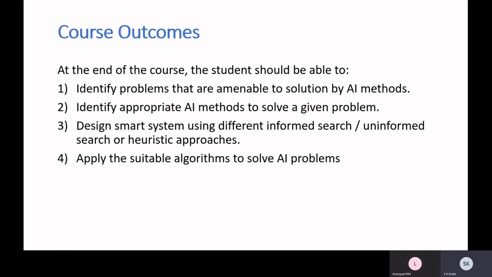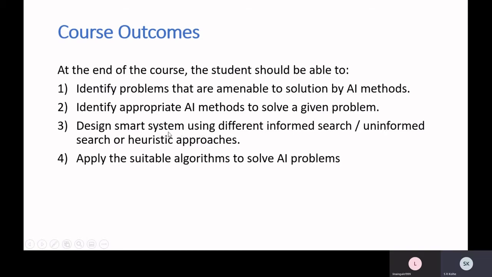Then you will be able to develop a smart system, design a smart system, because the development part you can do later on, because we don't have practicals. Yes, but those who are interested can start coding in Python. Some of the problems I will give you in between.